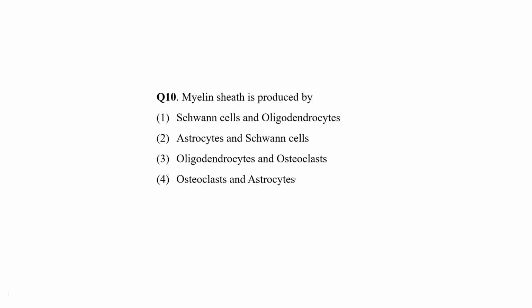Next, myelin sheath. Myelin sheath is produced by A, Schwann cell and oligodendrocytes; astrocytes and Schwann cell; oligodendrocytes and osteoclast; and astrocytes. Tell me the answer.